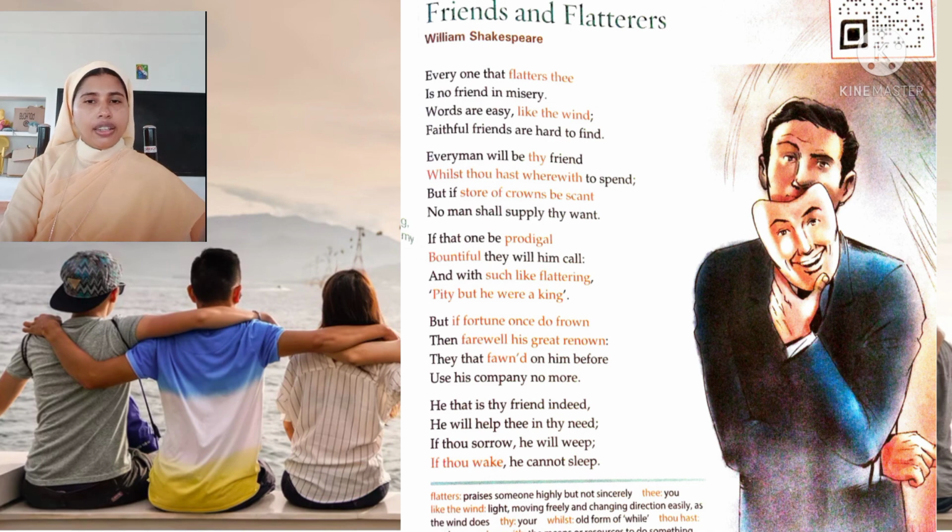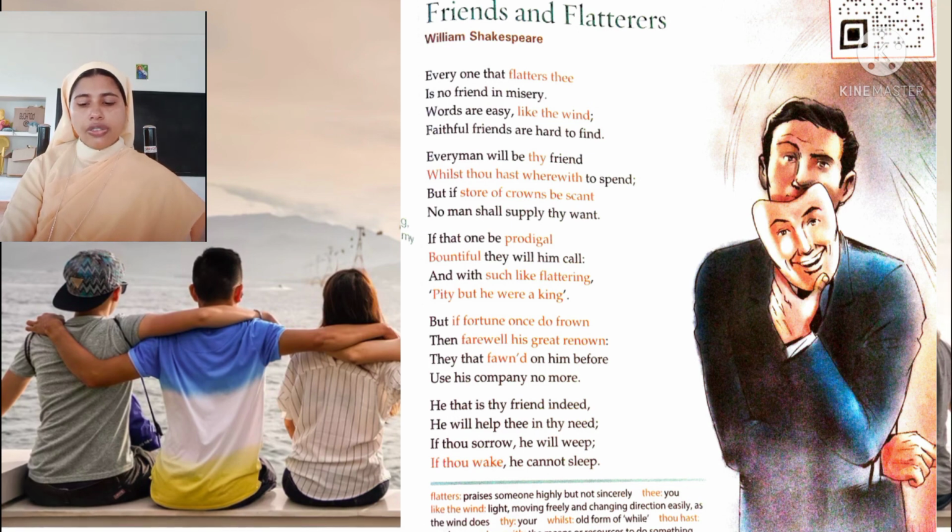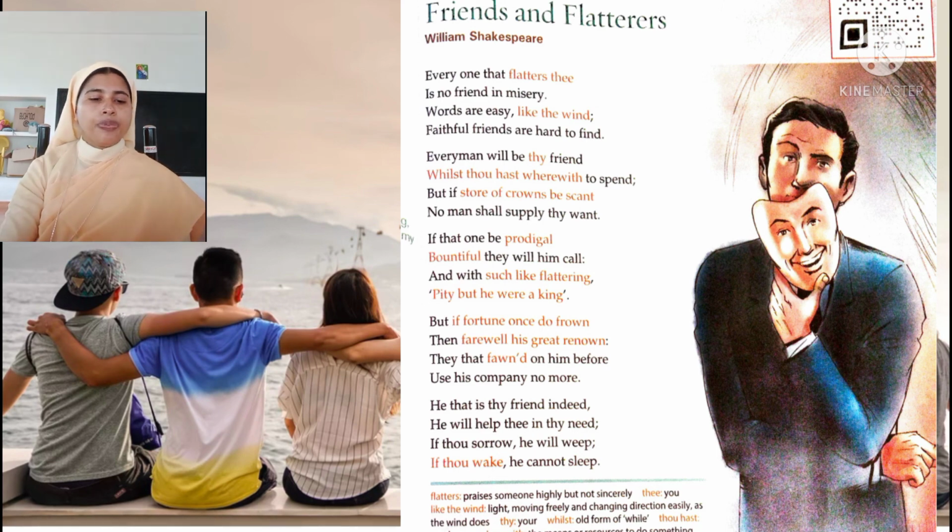That means we have to check the ending sound. The rhyming pairs are: wind and find, friend and spent, scant and want, prodigal and call, flattering and king, frown and renown, before and more, indeed and need, weep and sleep, heart and part, foe and no. All these words are rhyming.